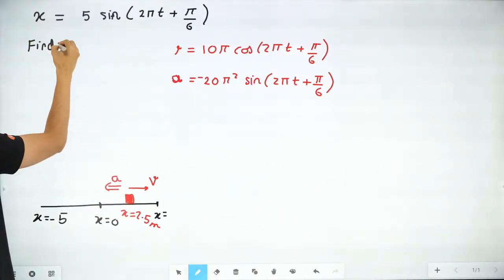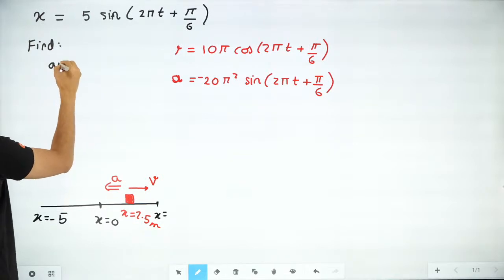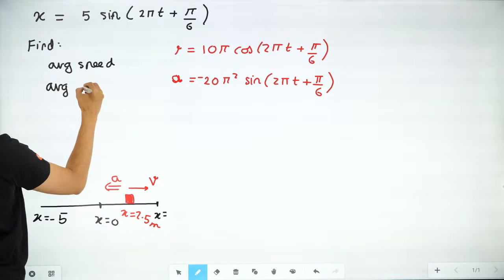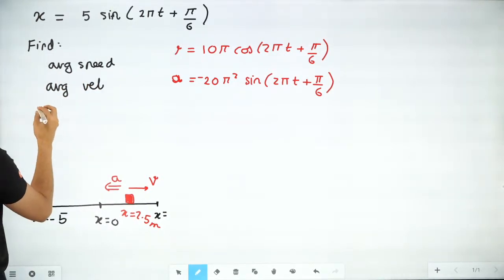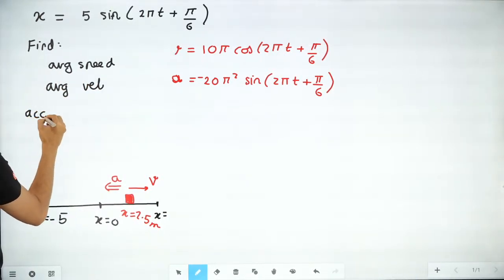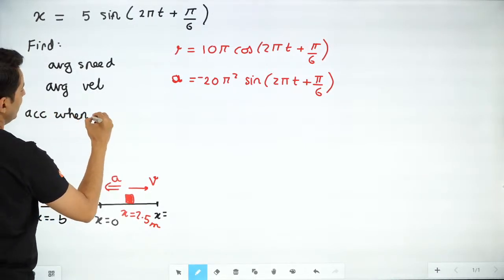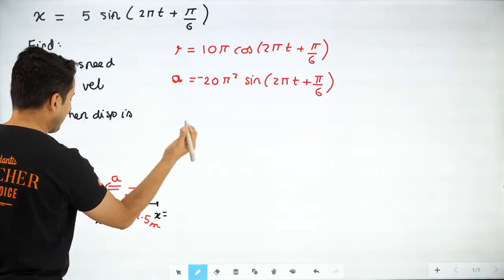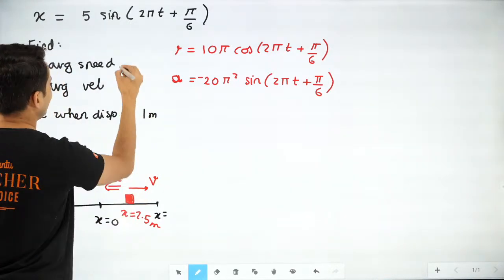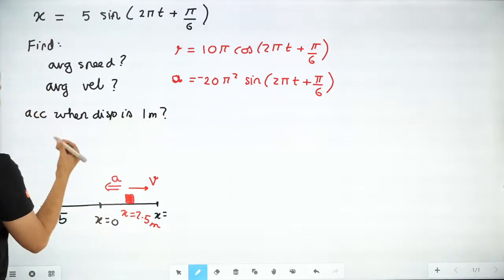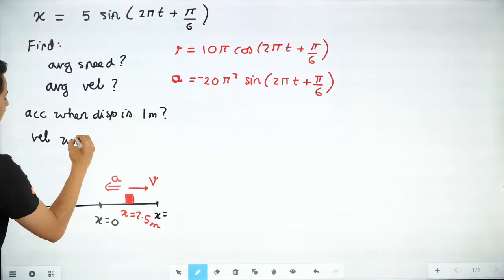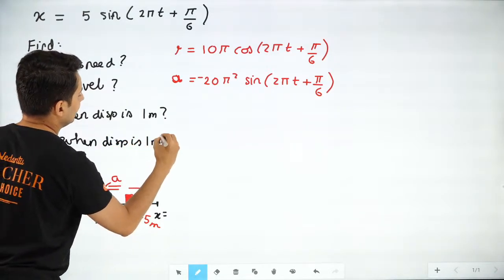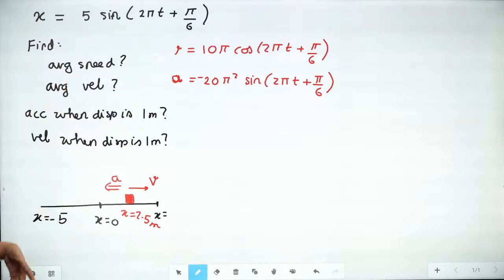Find average speed, find average velocity, also find acceleration when displacement is 1 meter. Okay, so many questions. Then also find velocity when displacement is 1 meter. These are the next set of questions.